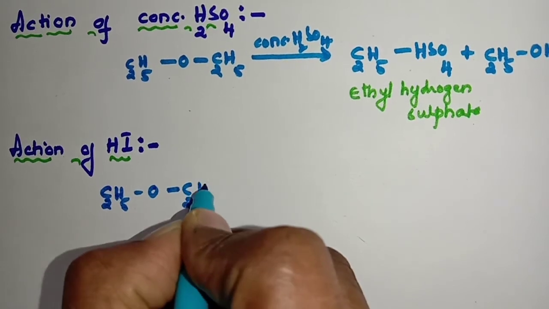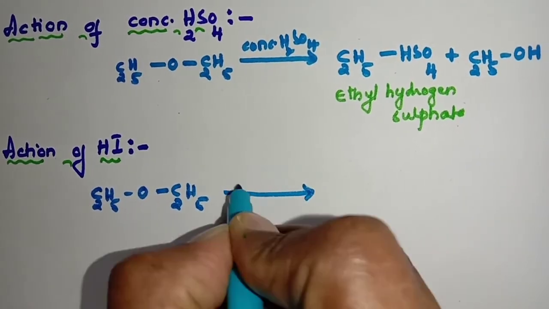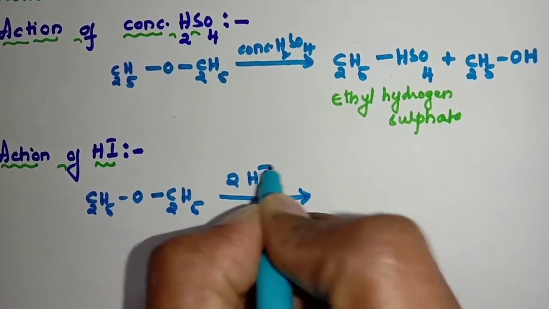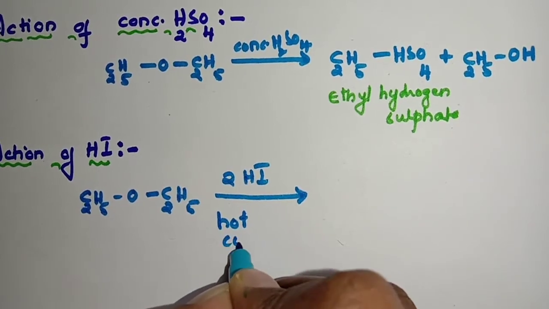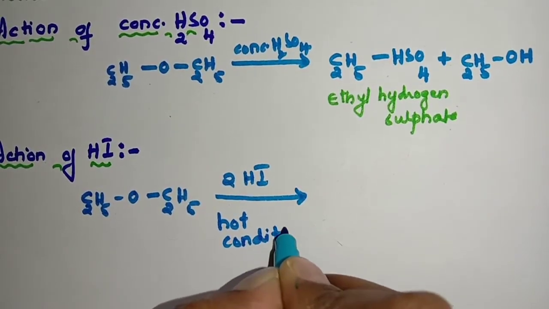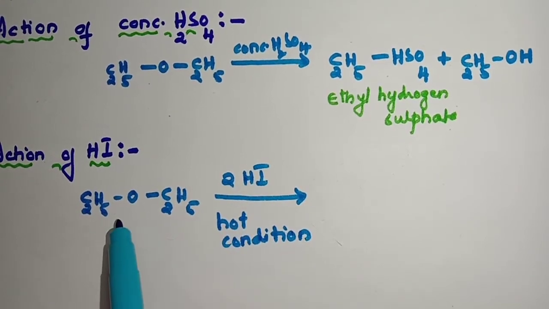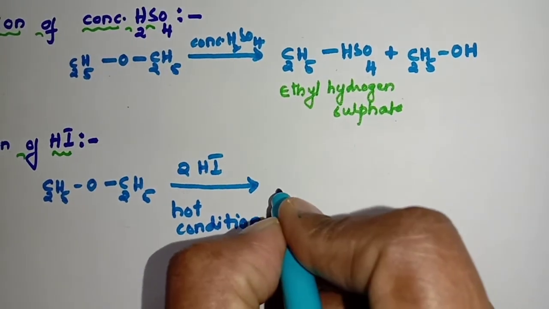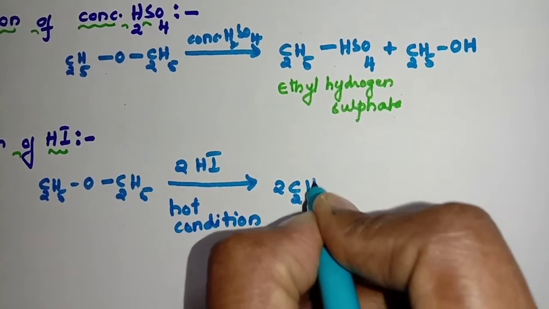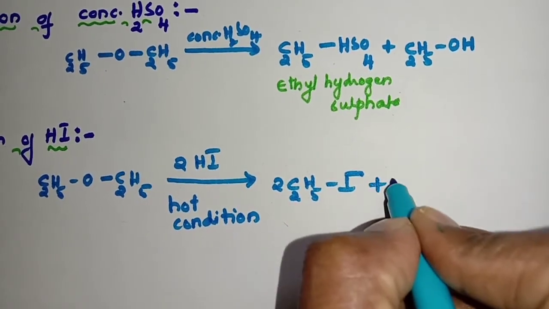C2H5OC2H5 takes up two HI molecules, and if this is carried out in hot condition, that means adding hydrogen iodide to diethyl ether and heating it, we get two molecules of ethyl iodide plus what comes out?